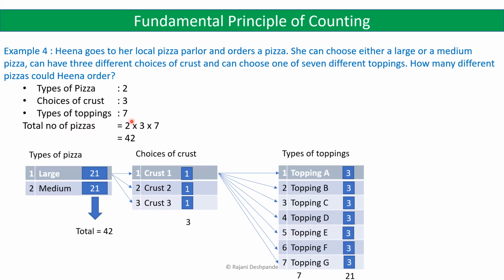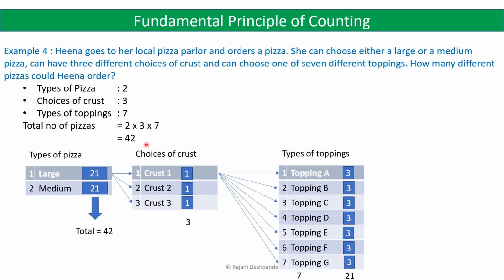So Hina can take this as 3 tasks. Choosing the type of pizza is task 1, choosing the type of crust is task 2 and choosing the topping is task 3. And she has to do all the tasks one after the other. So we have to apply the fundamental principle of counting for the multiplication here, because she has to do all the tasks one after the other. So it is 2 into 3 into 7, that is equal to 42.